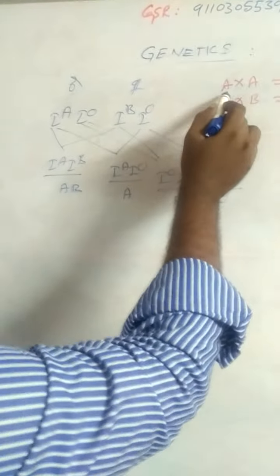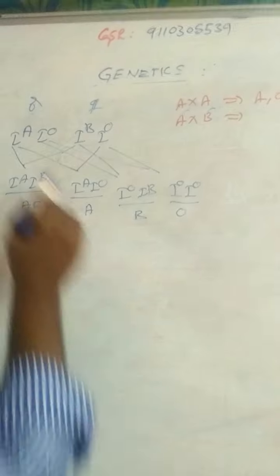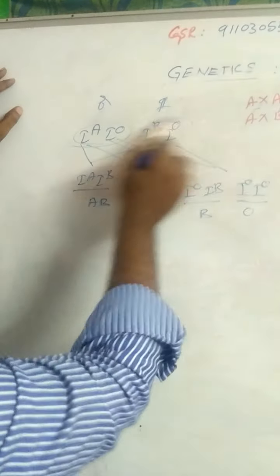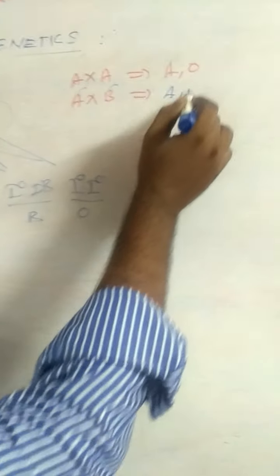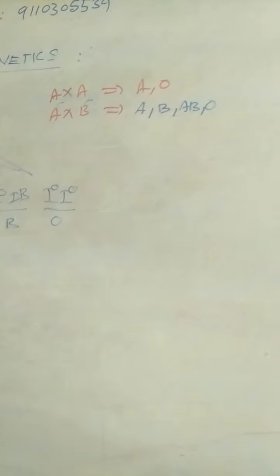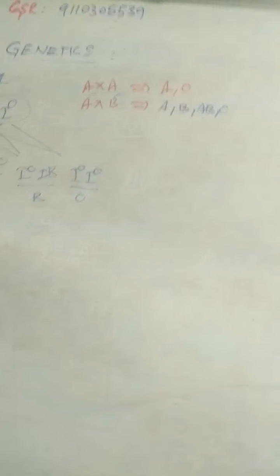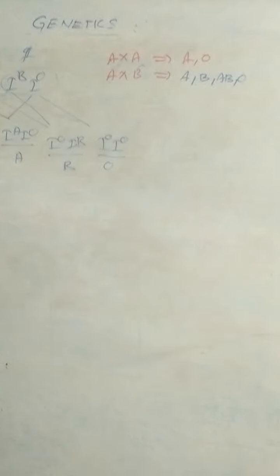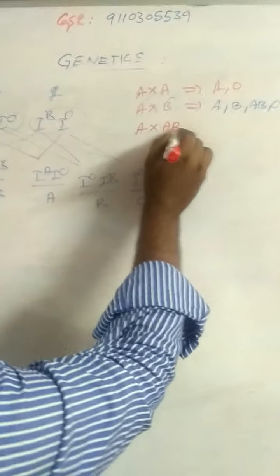The parents A and B are heterozygous. In this condition, they give 4 types of children: A, B, AB, and O. If the parents are heterozygous, very, very important.